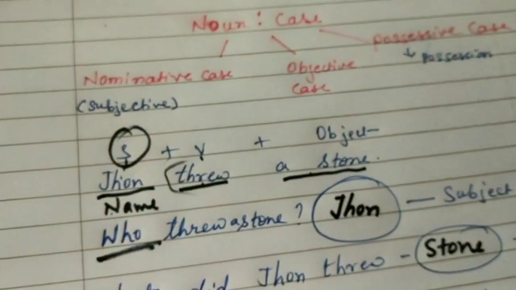Now let's see the second one, the objective case. Now see this: the police arrested the thief. So whom did the police arrest? Yes, you're right, the thief. So the thief is the object.